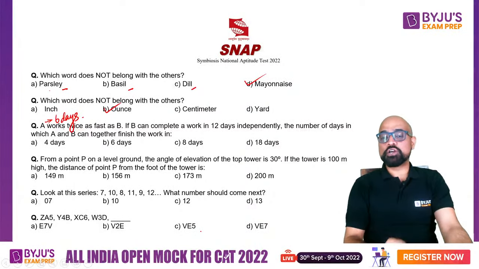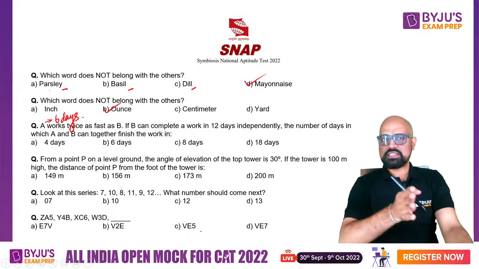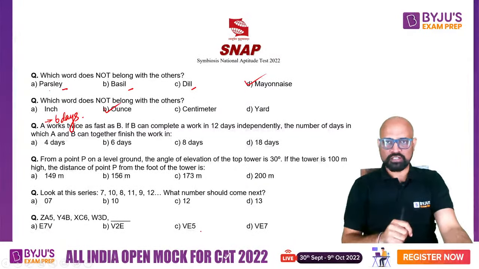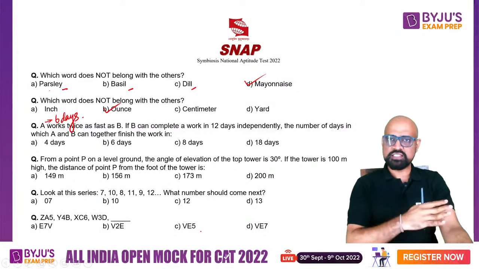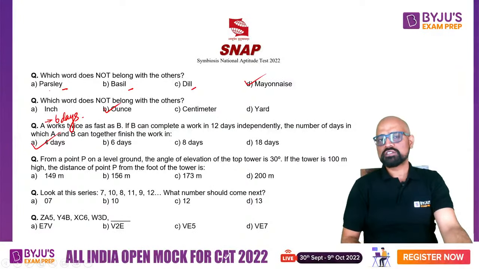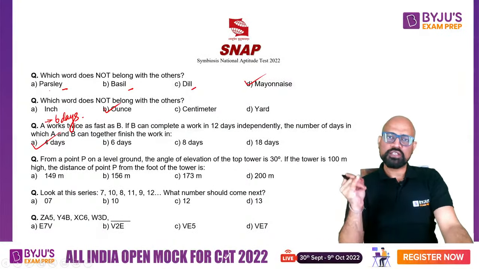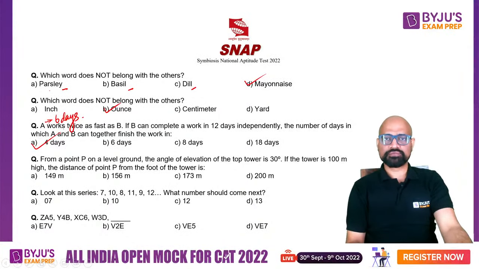Now together they are going to take how many days? Don't have to solve it. A does it in 6 days, B does it in 12 days. If they both work together, they are going to finish in less than 6 days. 4 days. All the other options are either 6 or more than 6.